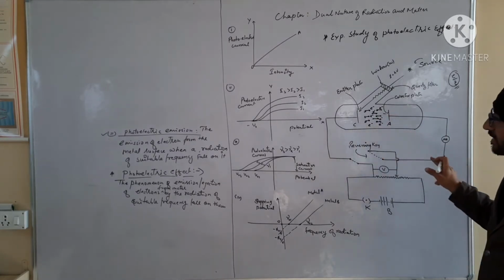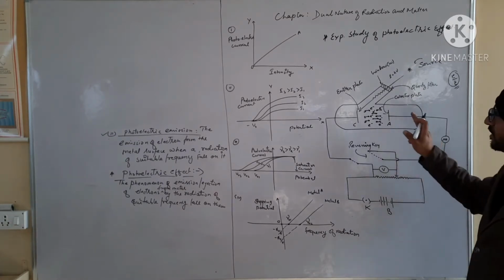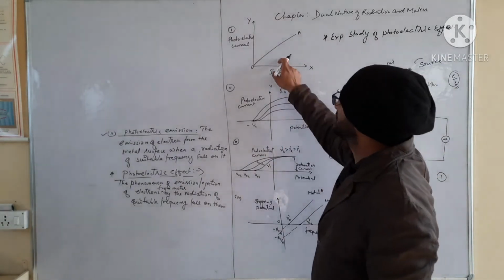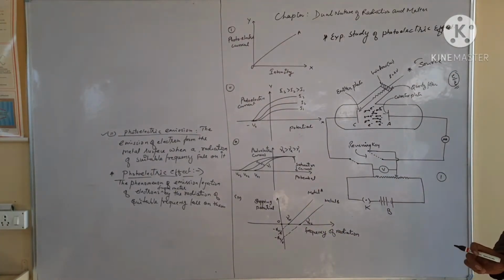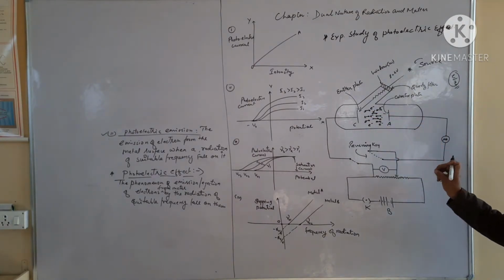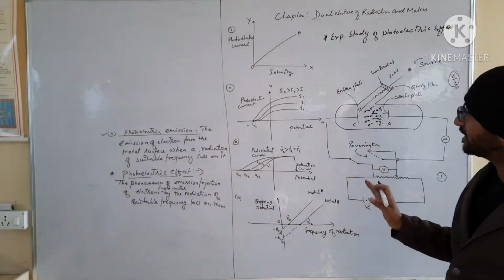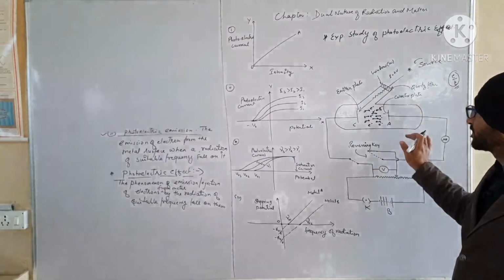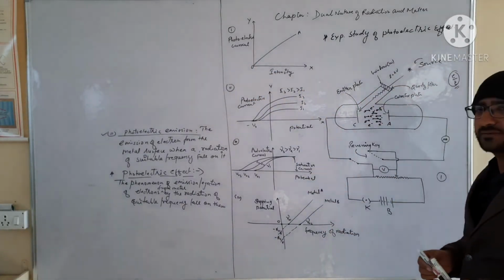We will see that clearly by the microammeter reading: the photoelectric current is directly proportional to the intensity of light. The photoelectrons emitted per second is directly proportional to the intensity of light falling on the surface. Point clear? This is the graphical representation and explanation of the graph between the photoelectric current and the intensity.